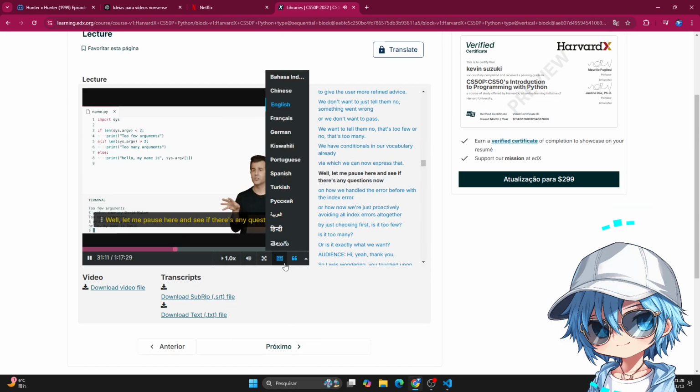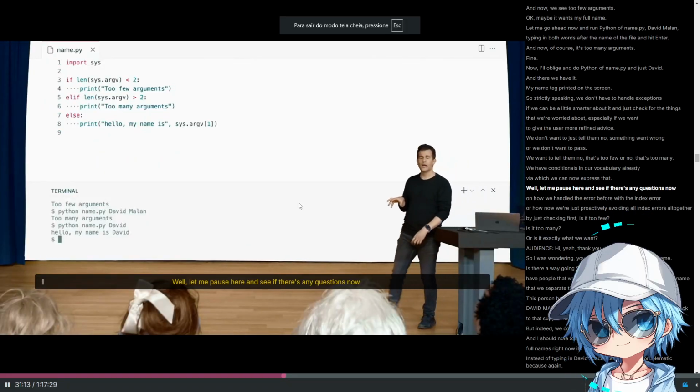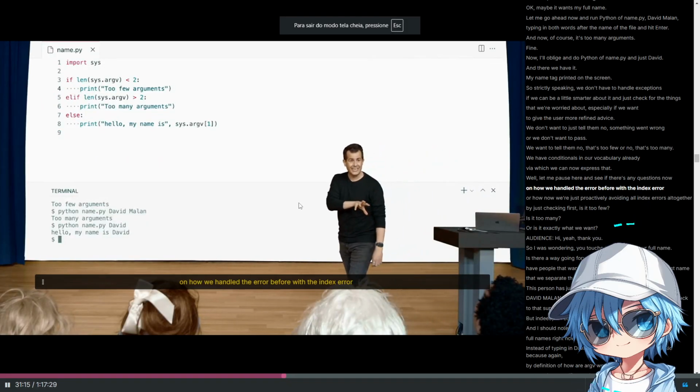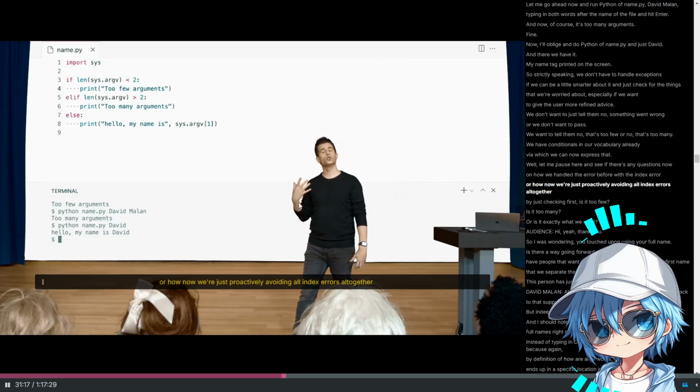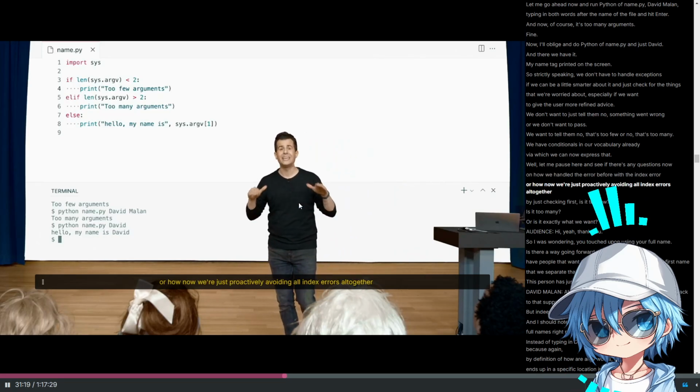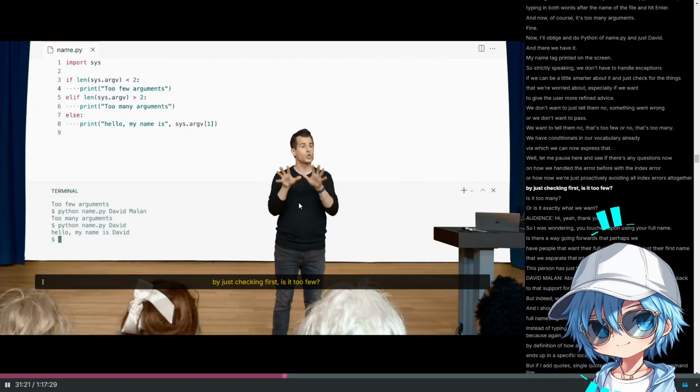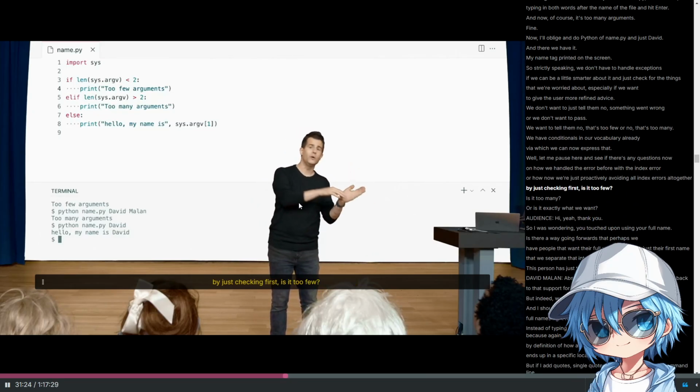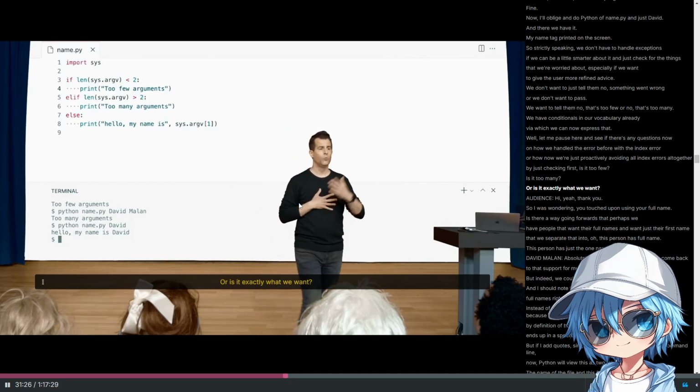Well, let me pause here and see if there are any questions now on how we handled the error before with the index error, or how now we're just proactively avoiding all index errors altogether by just checking first: is it too few, is it too many, or is it exactly what we want?